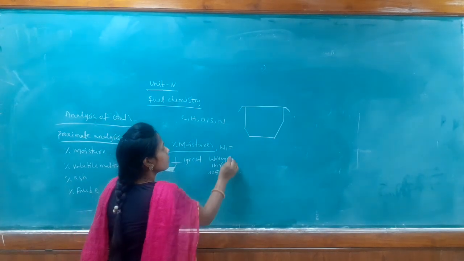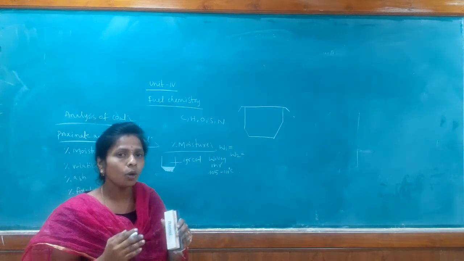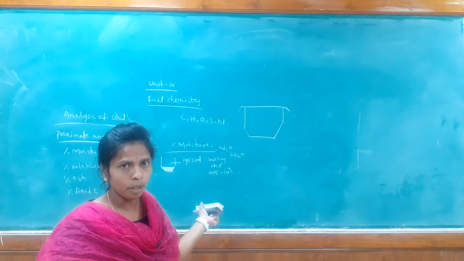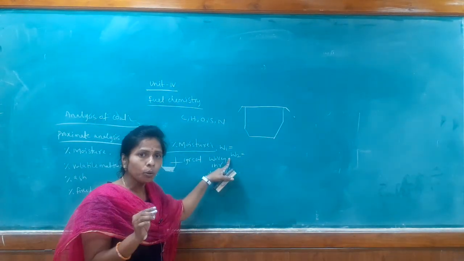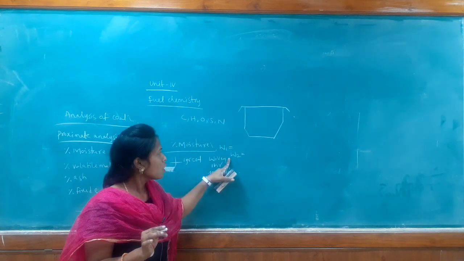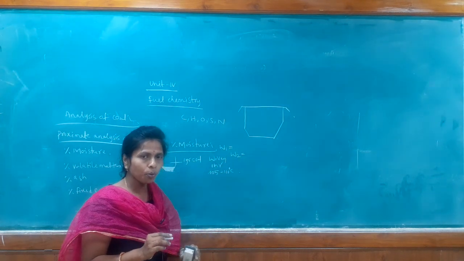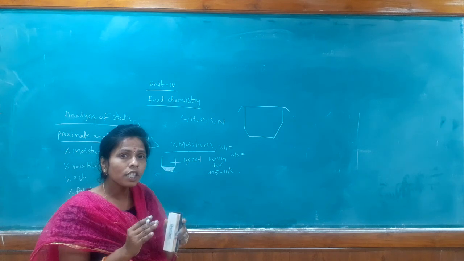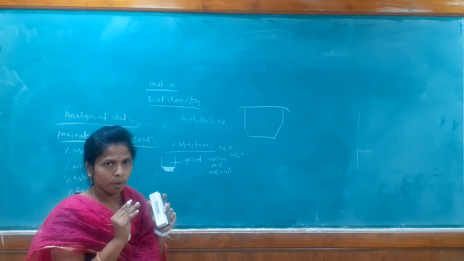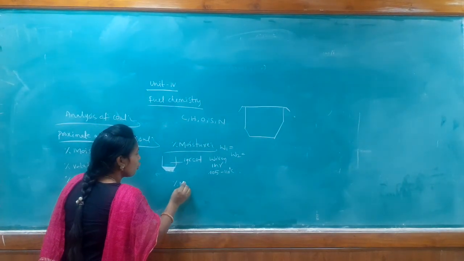After that, let us take the weight of the coal sample and assume it is W2. Obviously W2 is less than the initial weight. By doing W1 minus W2, we can calculate how much moisture is present in the coal sample.